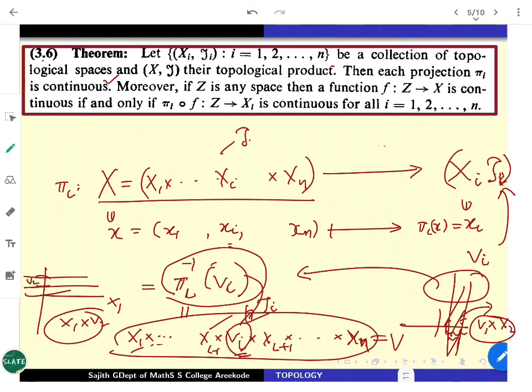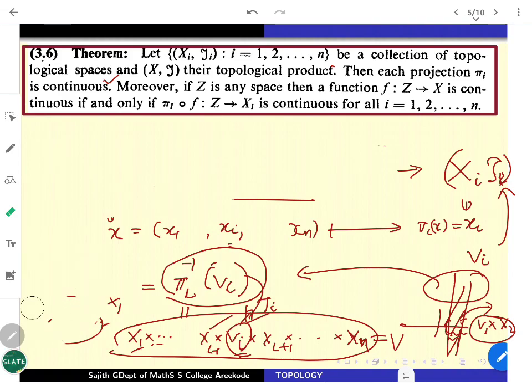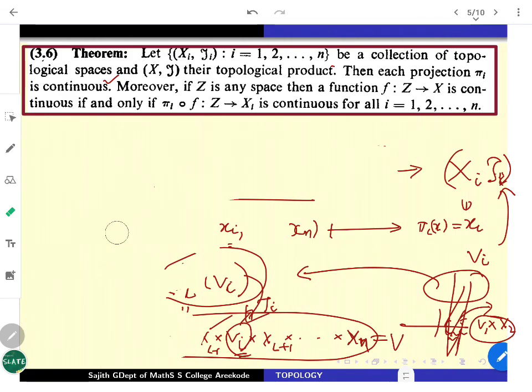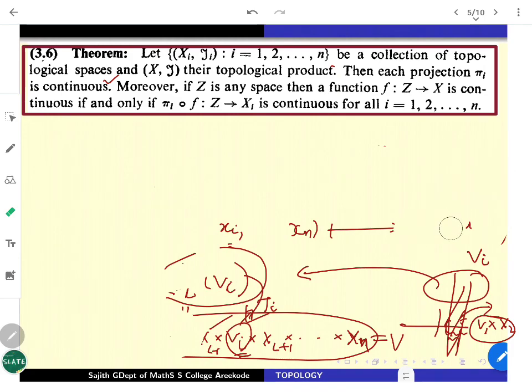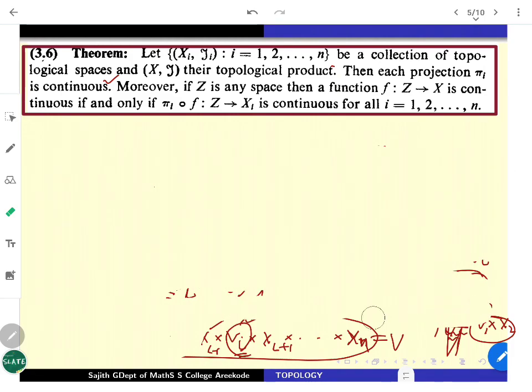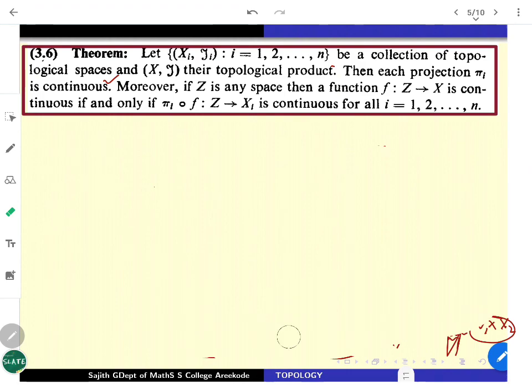which says that for any open set in the ith Xi space, pi i inverse of it is going to be open in X. So projection functions are always continuous. Once we know projection maps are continuous, we can talk about coordinate functions in general. That is what the second part is going to cover. We will quickly look at what happens. This idea covers almost the entire thing, but we will write it again formally.